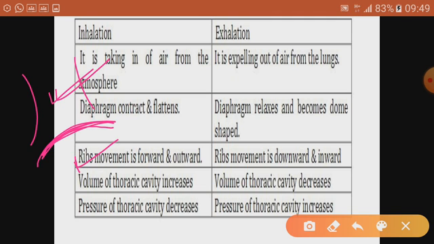Not only this, diaphragm plays a very important role during breathing, because inhalation and exhalation depend upon the contraction or relaxation of the diaphragm. When we inhale the air, the diaphragm contracts and it becomes flat.